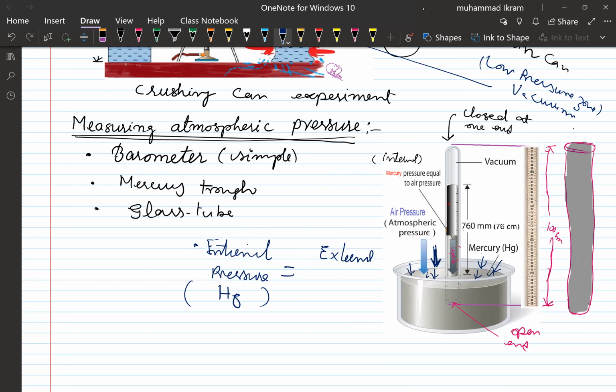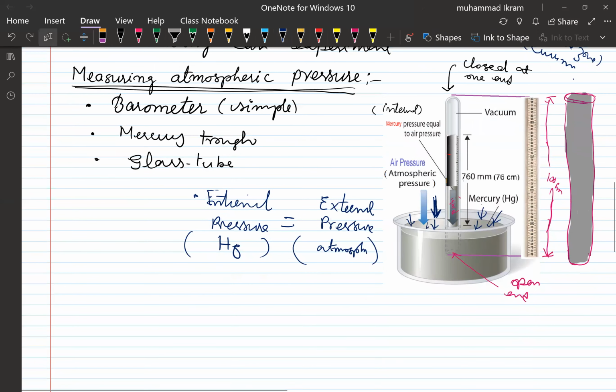And this external pressure is because of the atmosphere. When these two are equal, further descending will stop and the mercury will stay at a certain reading.